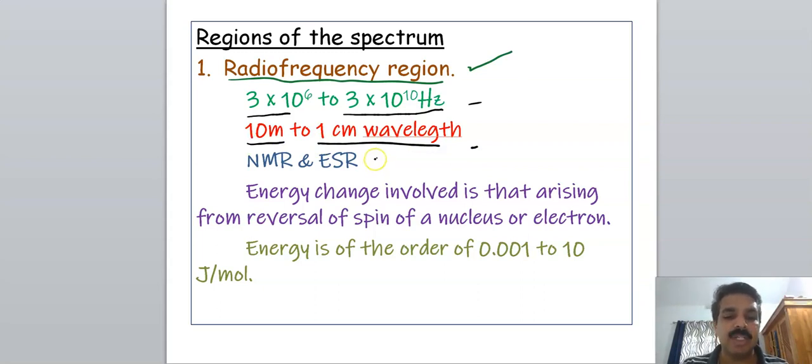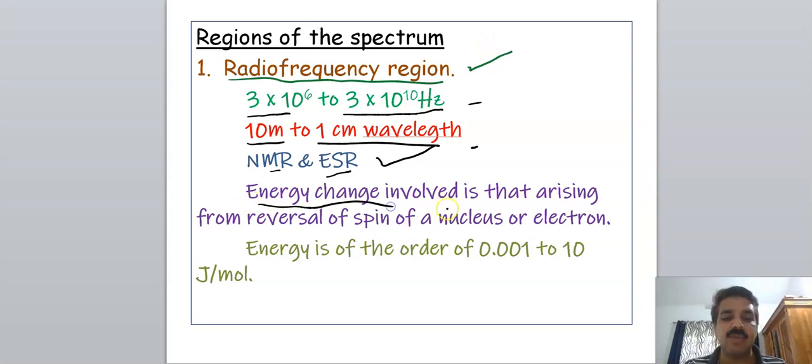And this radiation is mainly used in NMR and ESR spectra. We know that the spin reversal of the nucleus and electron is mainly in the radio frequency region. Therefore, for NMR spectra and ESR spectra, we are using radio frequency radiation.